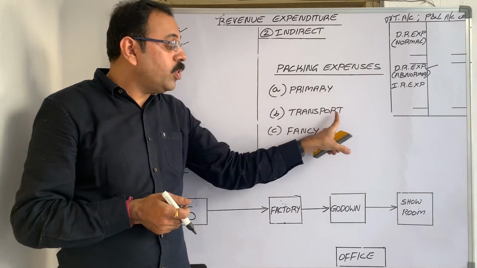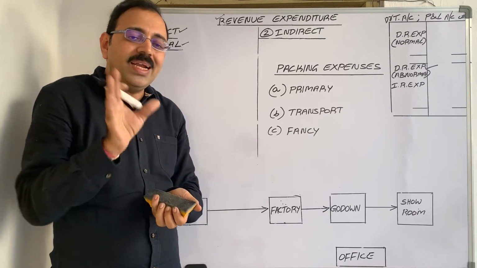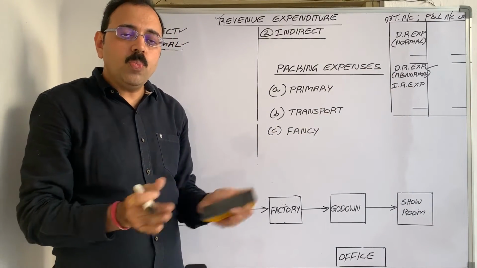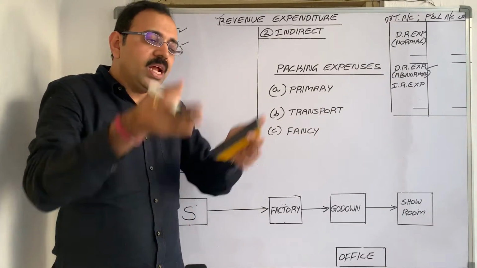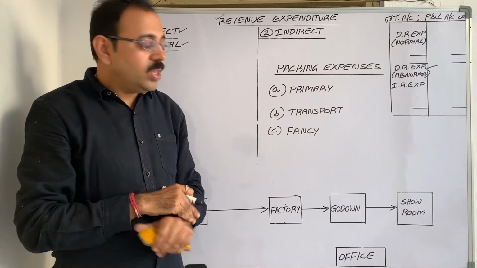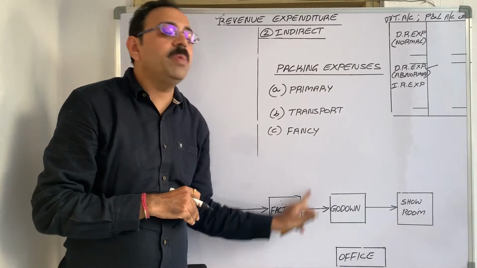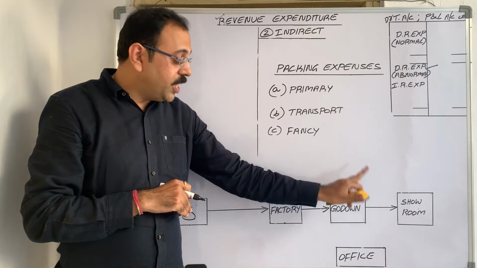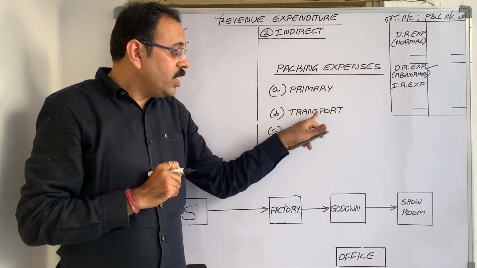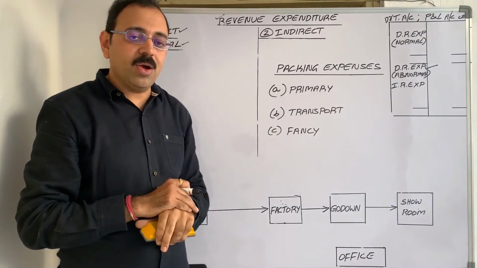And transport related packing. For example, firm is transporting TVs from one place to another place. So to protect the TV, they put the TV in a box and they transport it. So this packing expenditure comes under distribution expenditure. And distribution expenditure is an indirect expenditure. Therefore, transport related packing charges we have to debit to P&L account.